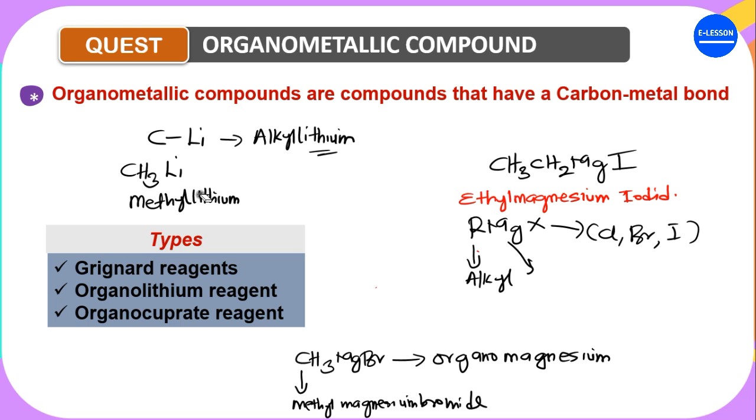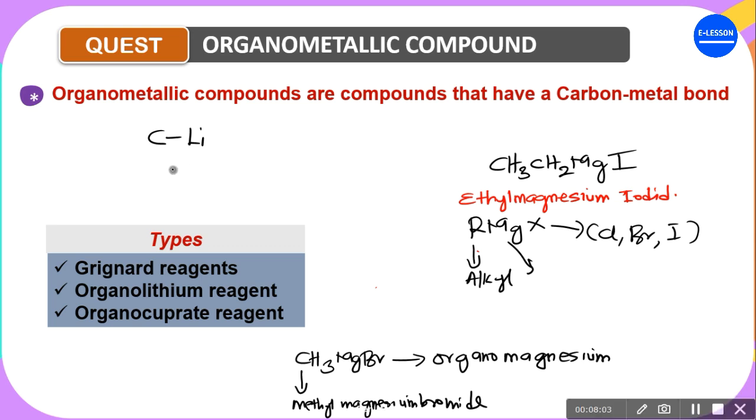Now, another thing that you must note is because of the electronegativity. Let's compare organomagnesium and organolithium. This is C-Li, and this is C-Mg. Now, the electronegativity difference here is very high.